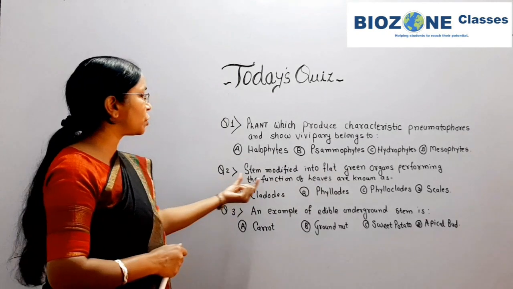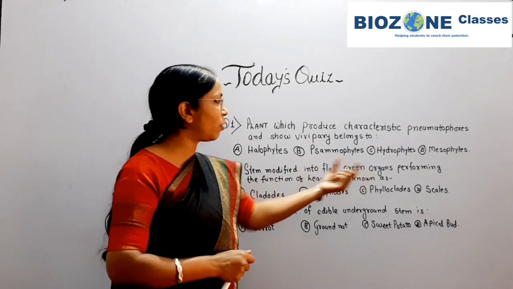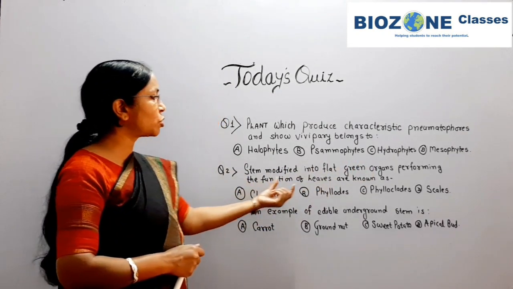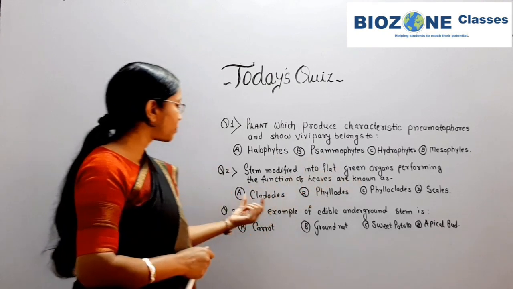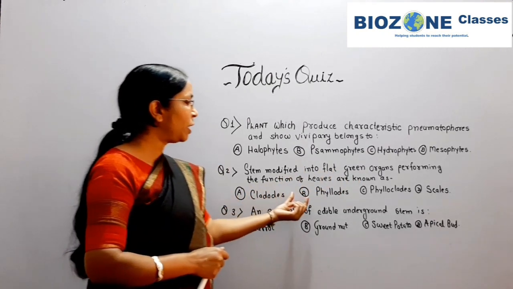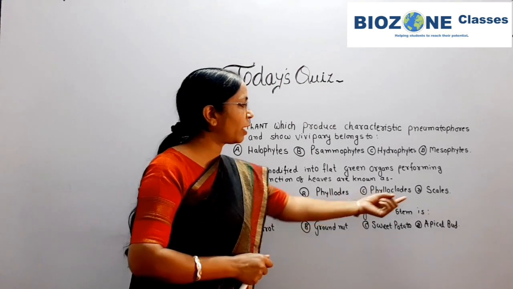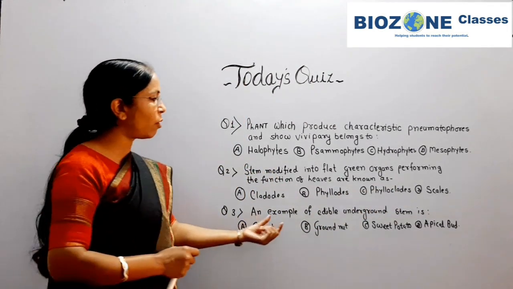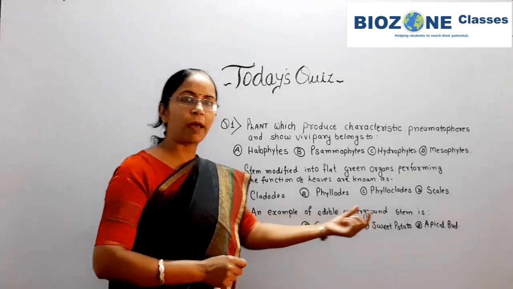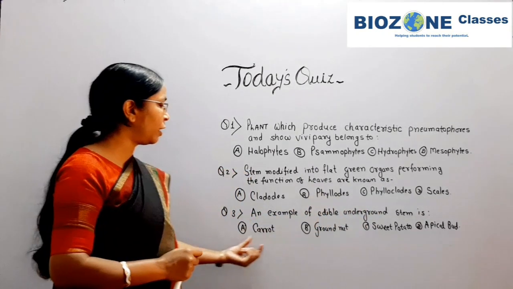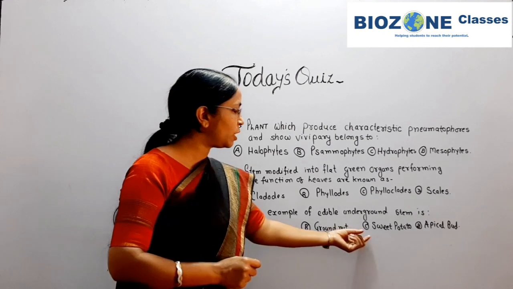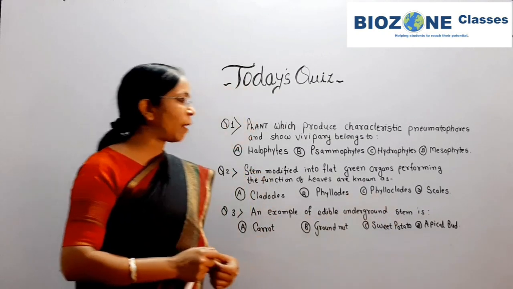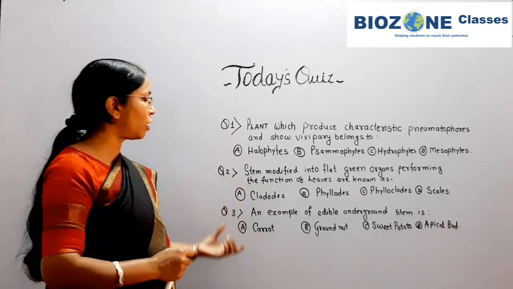Second question: the stem modified into flat green organs performing the functions of leaves is known as A. Cladode, B. Phyllodes, C. Phylloclade and D. Scales. The third question: an example of edible underground stem is A. Carrot, B. Groundnut, C. Sweet potato and D. Apical bud. So all these 3 are today's questions for the quiz.